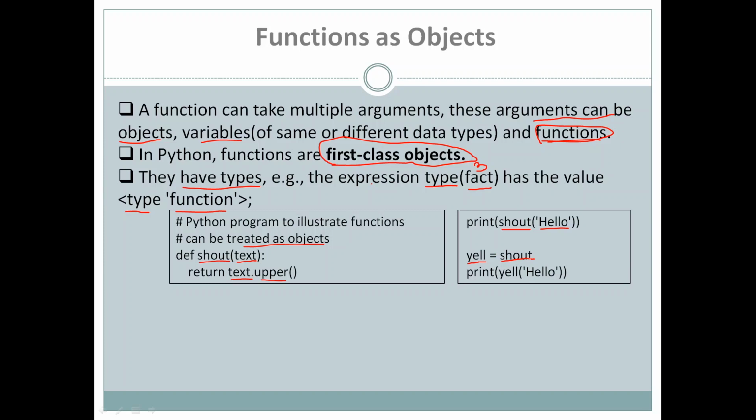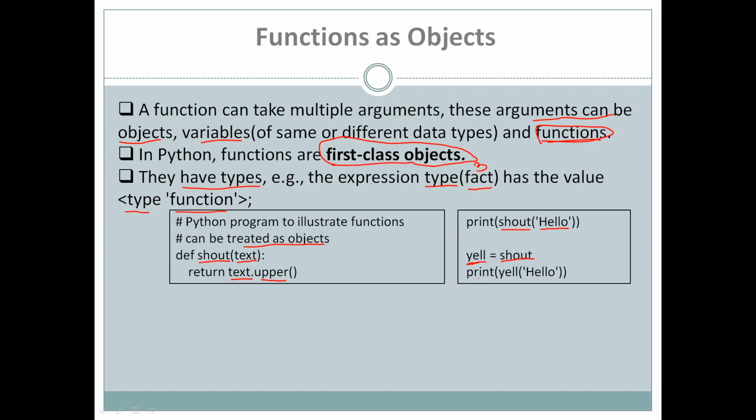It will not call the function shout, but it will assign the function reference to the variable L. That means both shout and L are pointing to the same function, or you can say L is now also treated like a function, and whether you call L or shout, both will execute the same code.